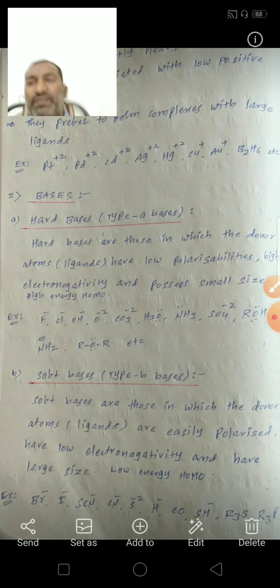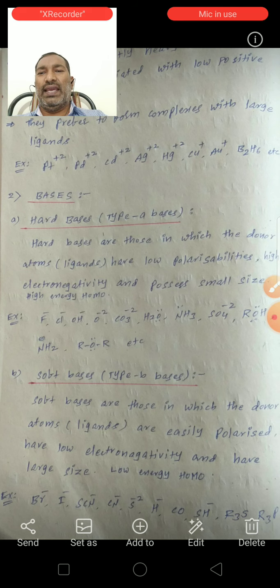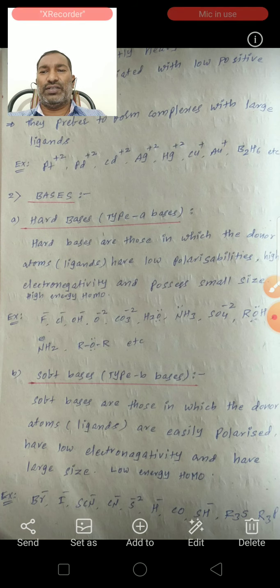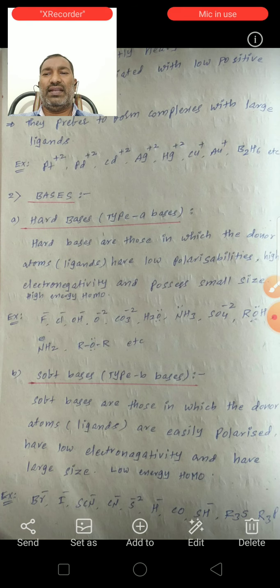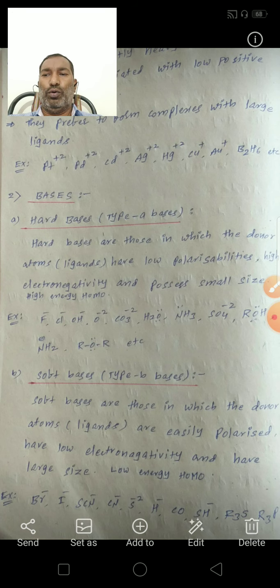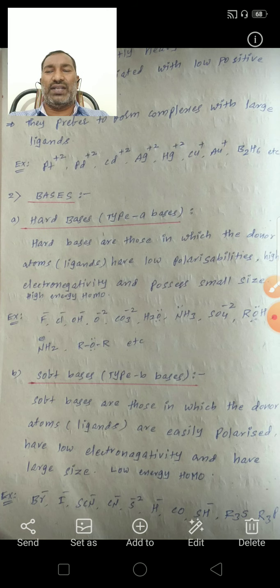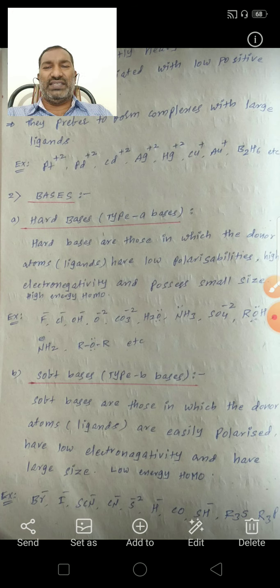See here, these soft acids are mostly heavy metal ions, generally associated with low positive oxidation state. They prefer to form complexes with large ligands or bases.